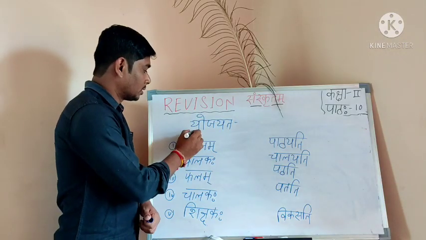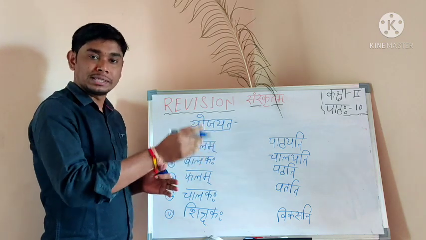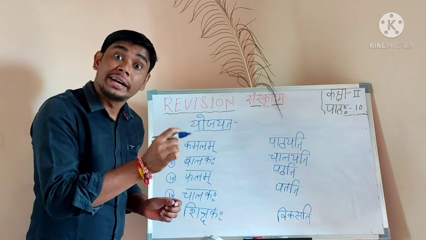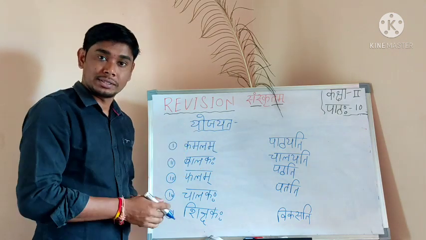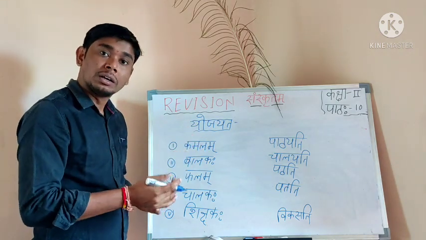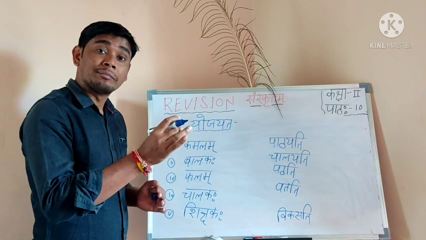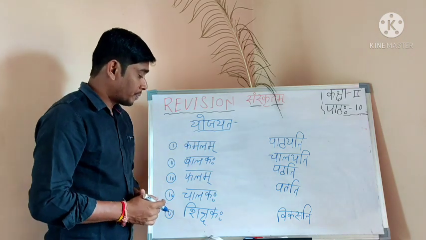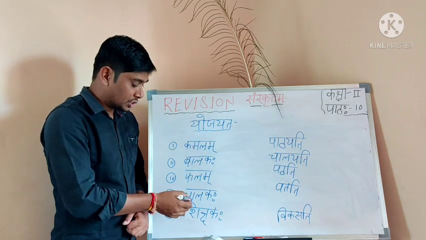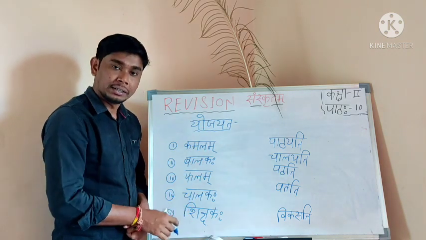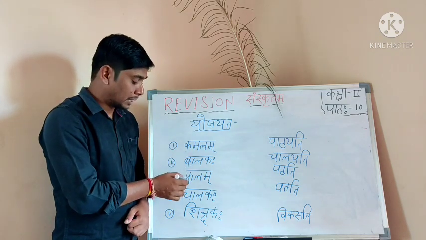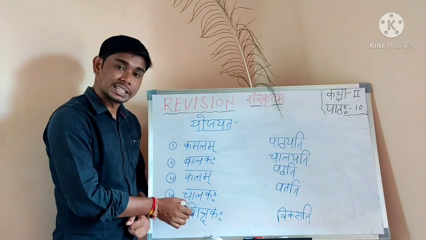Now, yojayata. Yojayata means matching. So match the following with correct or appropriate verbs. Is clear? Yojayata, match the following. How? With correct or appropriate verbs. Now, here kamalam, balakaha, phalam, chalakaha, shikshakaha. Read once. Kamalam, balakaha, phalam, chalakaha, shikshakaha.